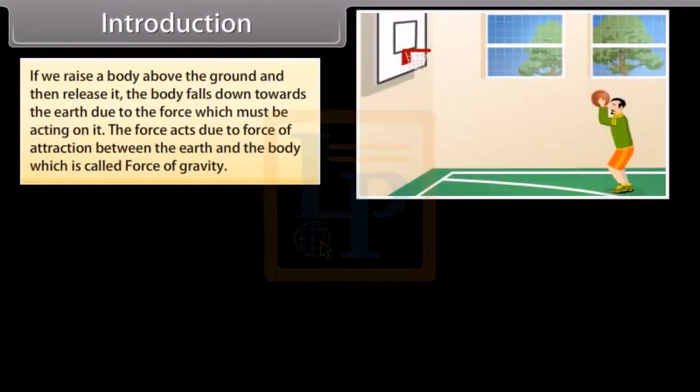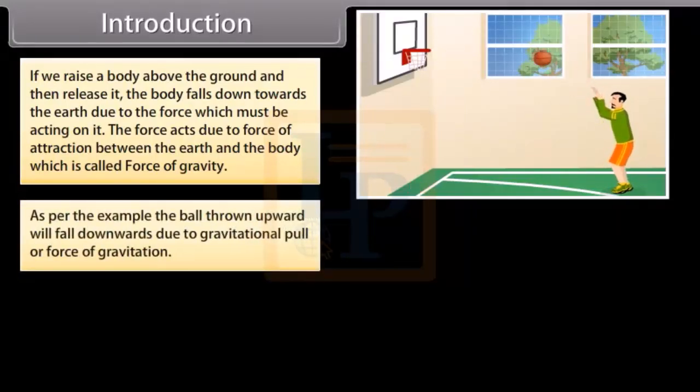If we raise a body above the ground and then release it, the body falls down towards the earth due to the force which must be acting on it. The force acts due to the force of attraction between the earth and the body, which is called the force of gravity. As per the example, a ball thrown upward will fall downwards due to gravitational pull or force of gravitation.